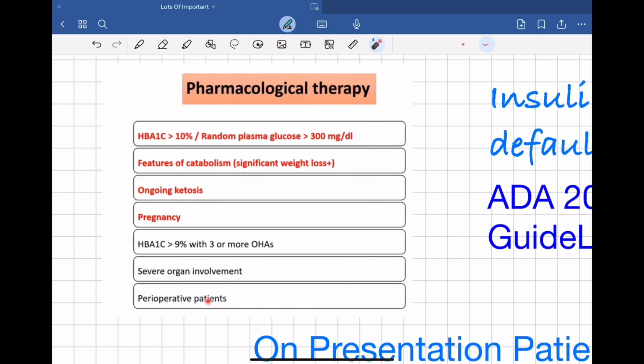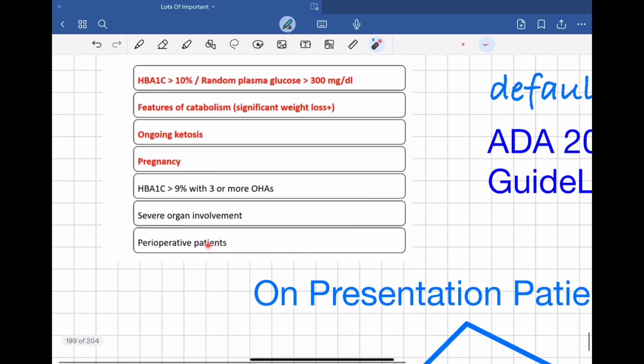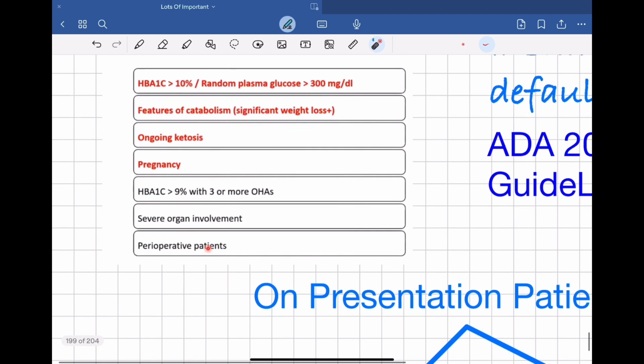If the patient is having significant weight loss, then you need to add insulin. If the patient has ongoing ketosis, with urine ketone positive, or the patient is female and pregnant, you need to add insulin. Now, HbA1c more than 9% with 3 or more anti-hyperglycemic drugs, right?